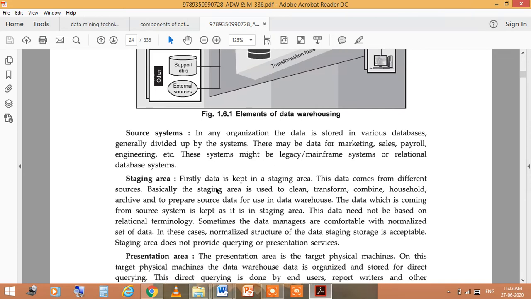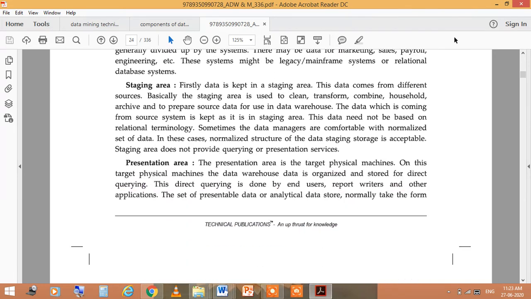Next comes the staging area, meaning firstly data is kept in a staging area. This data comes from the different sources, and basically the staging area is used to clean, transform, combine, deduplicate, archive, and prepare source data for use in the data warehouse.